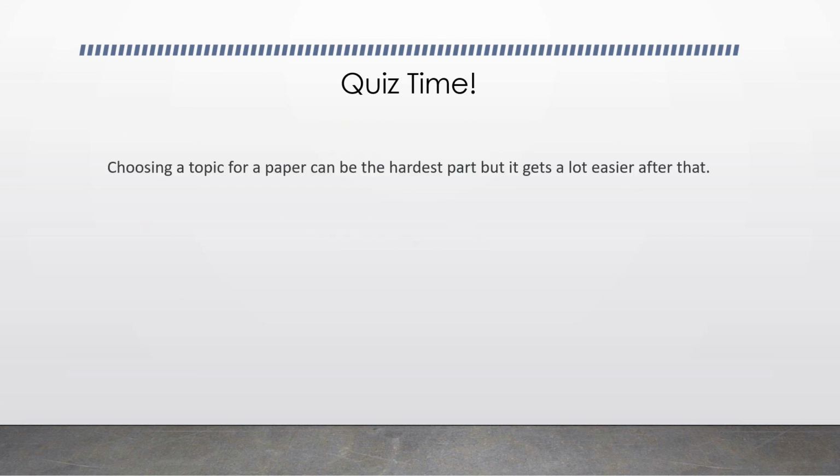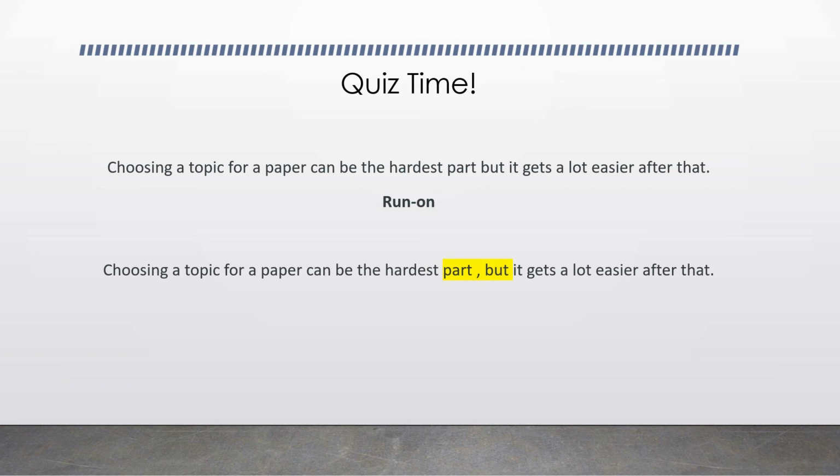"Choosing a topic for a paper can be the hardest part but it gets a lot easier after that." That is a run-on. And one way to fix this, you can put a comma before but. This is it for now.